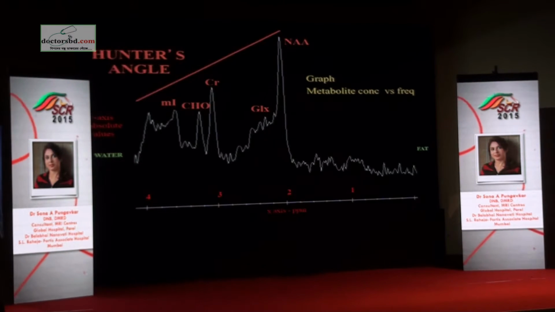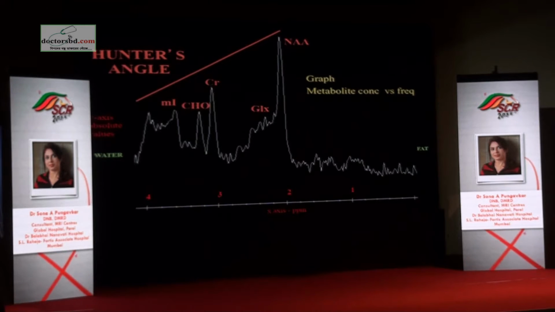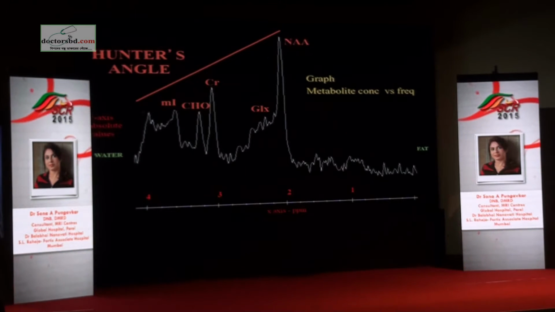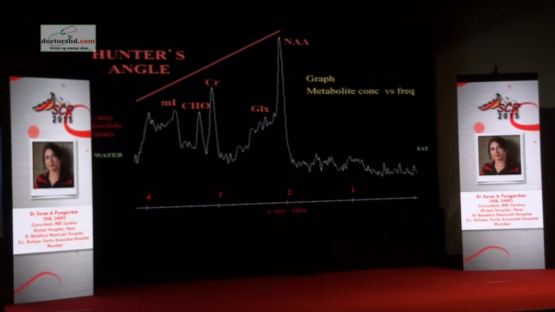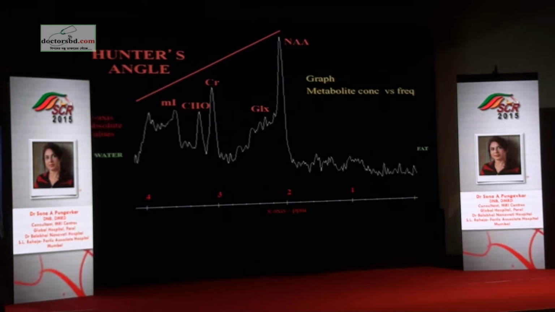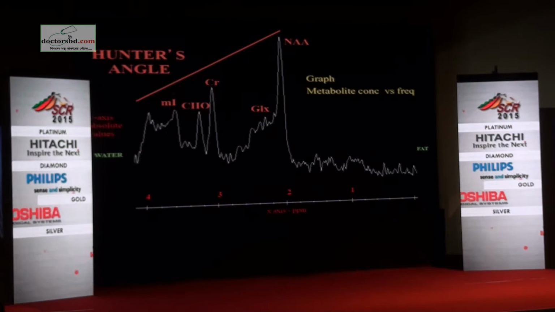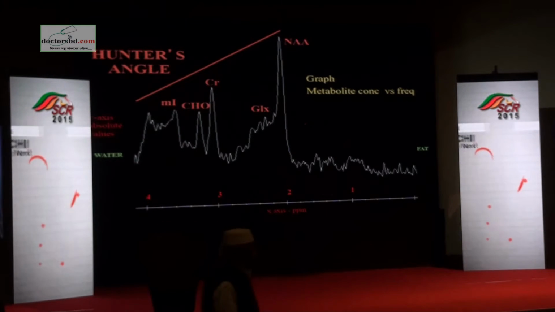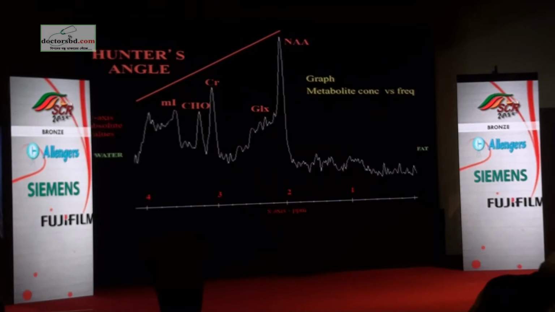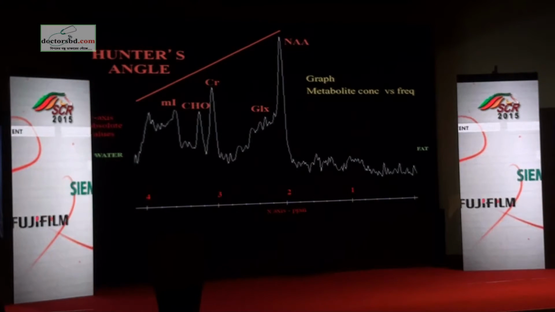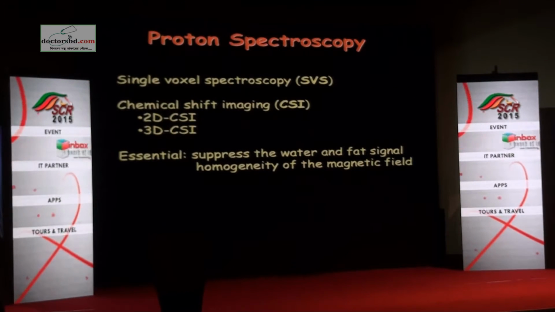This slope is called the Hunter's angle. In an adult, when you see this slope from right to left, you know you're looking at a near normal spectrum. Then you have to go and look at the spectrum in minute detail. This pattern is reversed in a neonate. That means the tallest peak is MI and NAA is the shortest peak. That is called reverse Hunter's angle, and that is also a normal variant. We'll see examples of that.